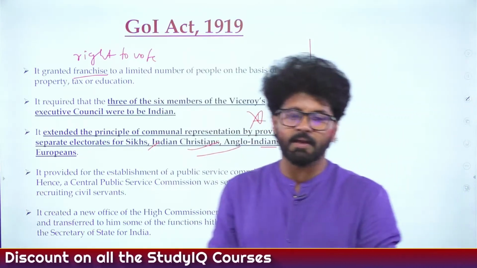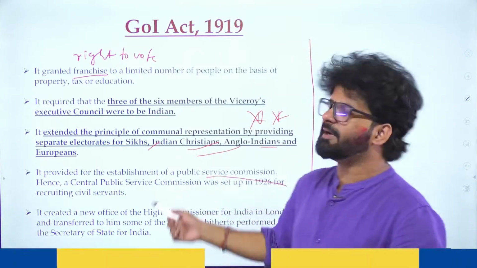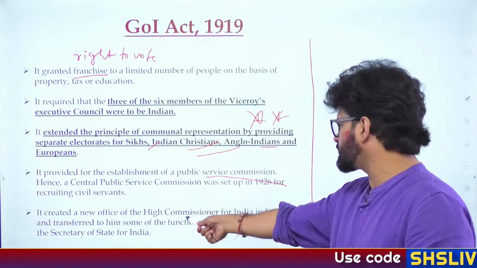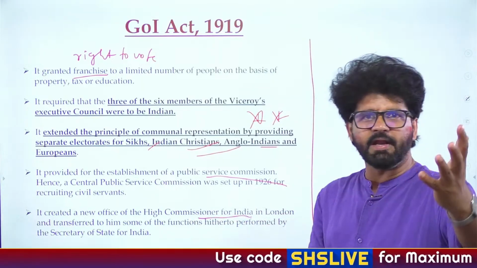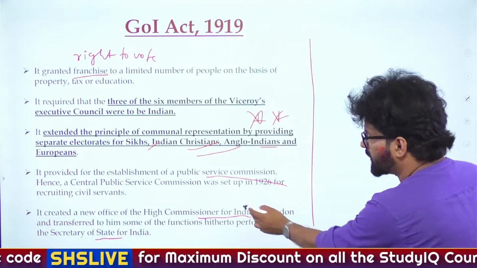This is important and you have to keep it in mind. Again, Public Service Commission will be established. This will be done in the 1935 Act also. A new Office of High Commissioner is created to ease the burden on the Secretary of State. This is also an important point.